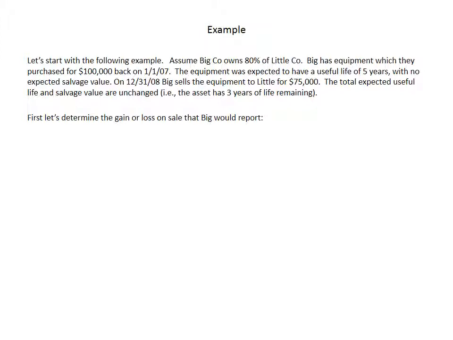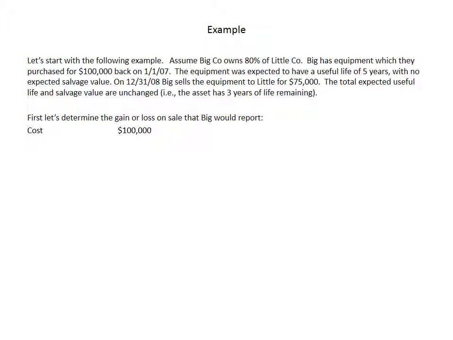First, it's important to note this is a downstream sale, so the fact that Big owns 80% of Little is completely irrelevant. Again, if it's a downstream sale, the entire effect of the intercompany sale accrues solely to Big Company. It has nothing to do with the non-controlling shareholders. So first, let's go ahead and figure out the gain or loss on the sale that Big would report.